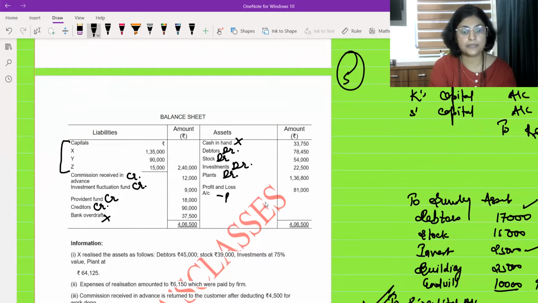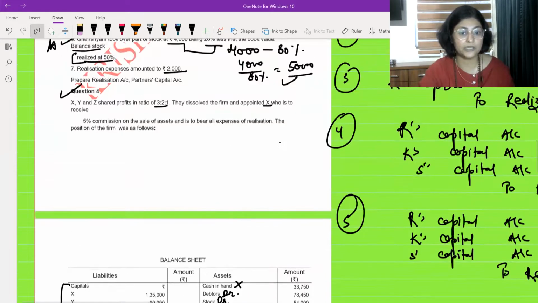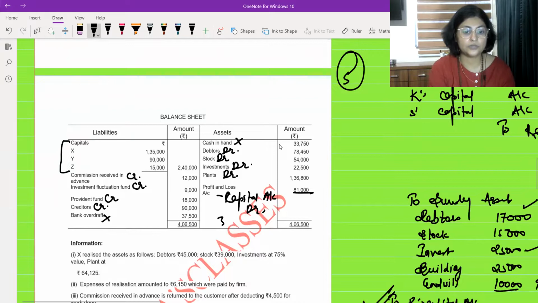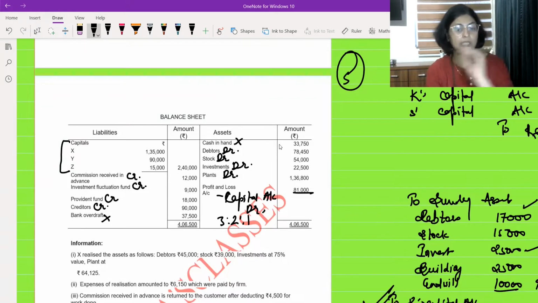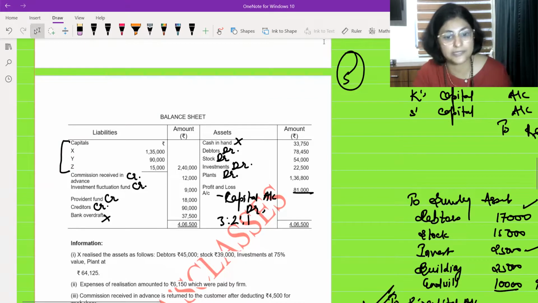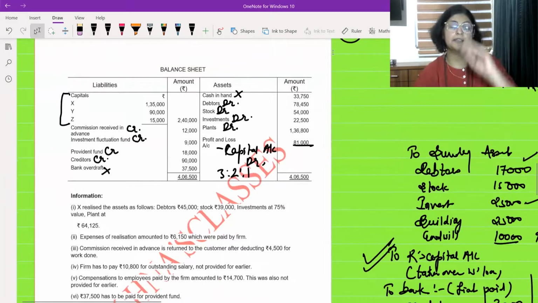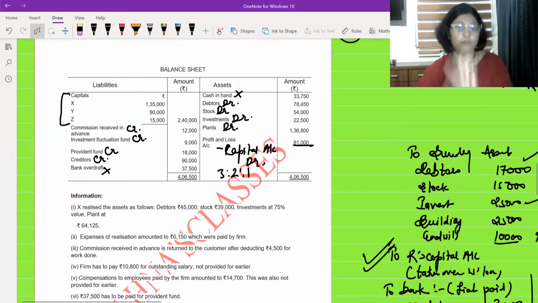This is partners capital account on the debit side. It will be written off in the ratio in which they are sharing, 3:2:1. Okay, in this ratio, it will be debited to partners capital account. So we have discussed everything, what will go where. I'm not making the account just for the purpose of saving time and giving more time to explanation.